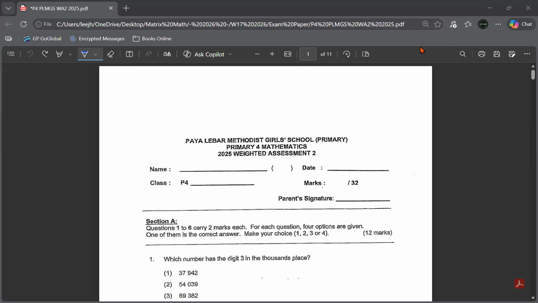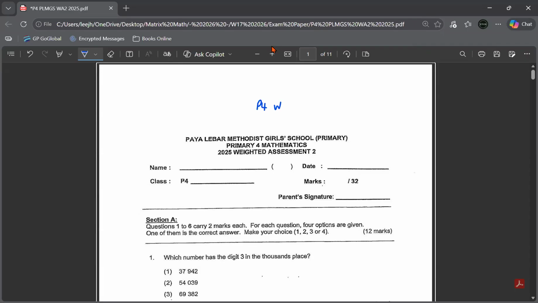Okay, this exam paper review is from Paya Lebar Methodist Girls' School, 2025 weighted assessment 2. So actually this is for matrix math, P4, week 17. Okay, so I'm going to the first question.